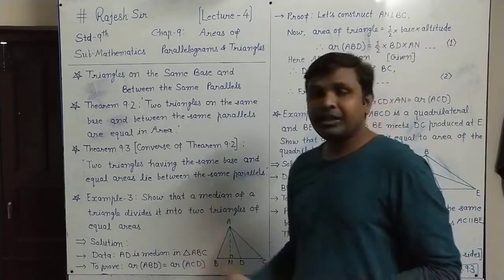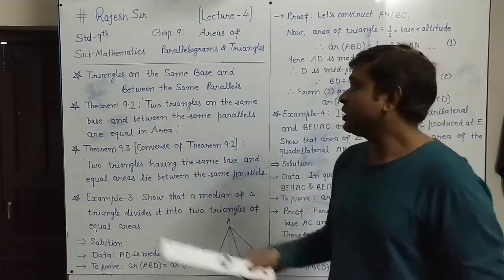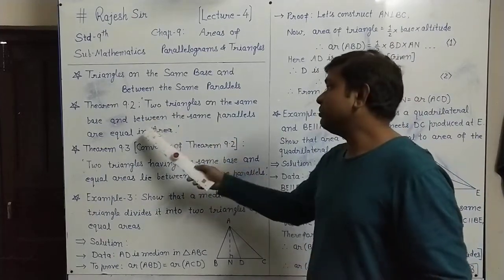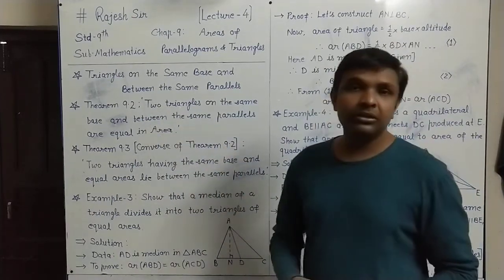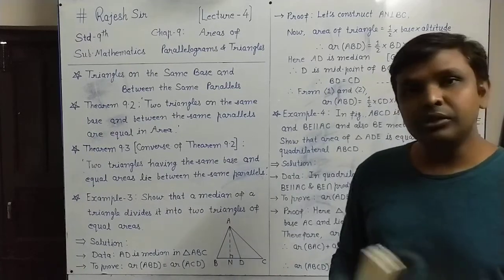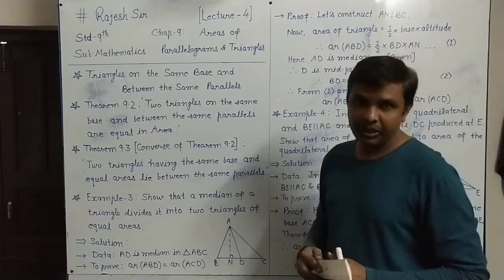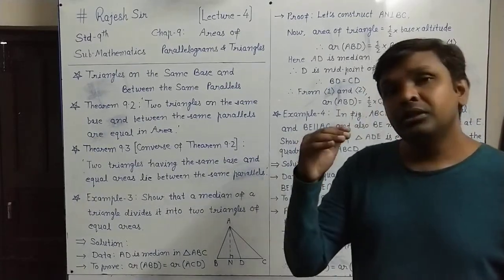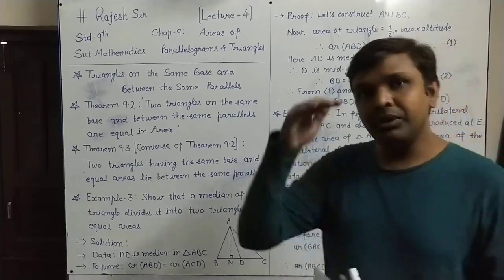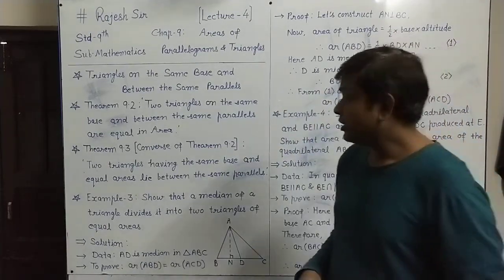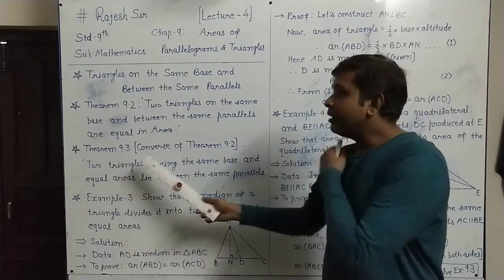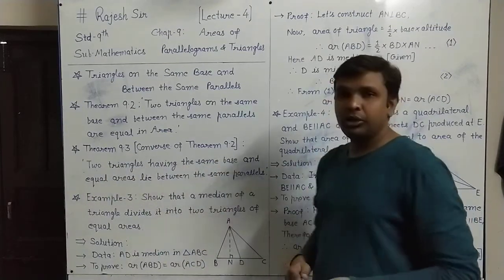In triangles' case also we have the same result. Theorem 9.3 we have as the converse of theorem 9.2.